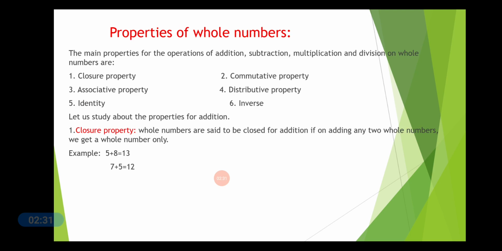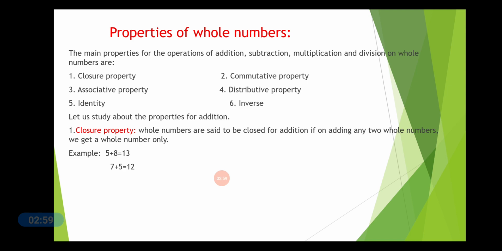Properties of the whole numbers. The main properties for the operations of addition, subtraction, multiplication and division on whole numbers are closure property, commutative property, associative property, distributive property, identity and inverse. So let us study here about the properties for addition. The first is the closure property.